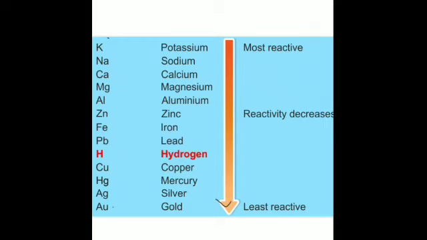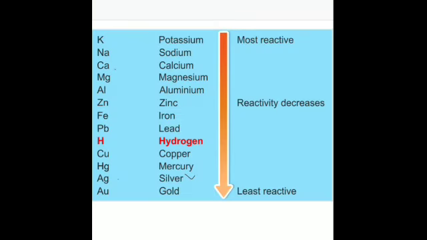Platinum is not shown here in your books, it is there after gold. You can see over here as in the book, after the gold, that is Au, we have platinum over here. So platinum is the least reactive and potassium is the most reactive. It helps to know which element will react the most and which will be the least reactive.